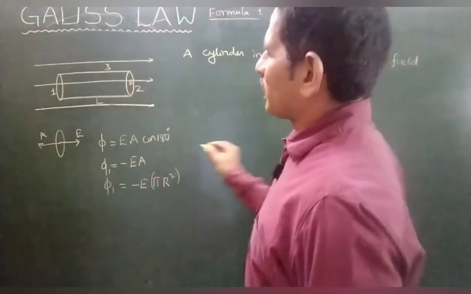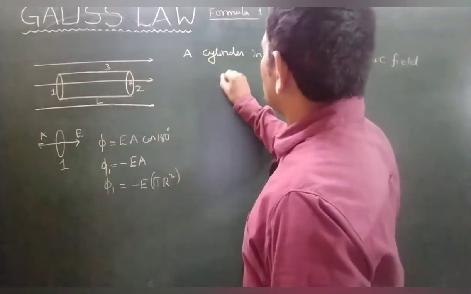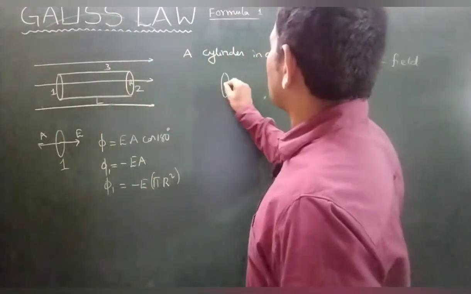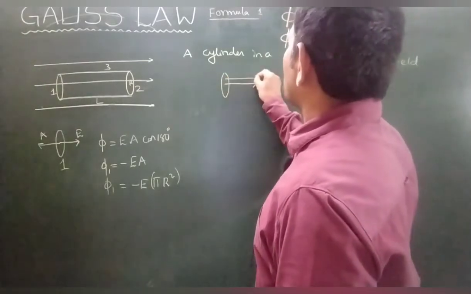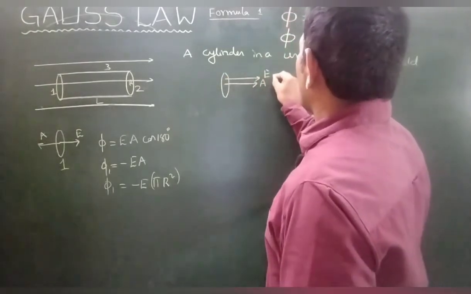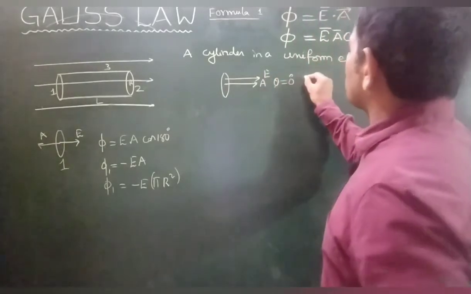This part is part 1, and this part I am talking about is part 2, the other circular part. This is its area vector and the electric field is in this direction. What is the angle between them? Theta is equal to 0 degrees.